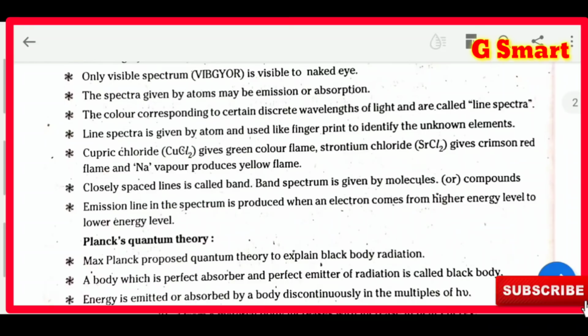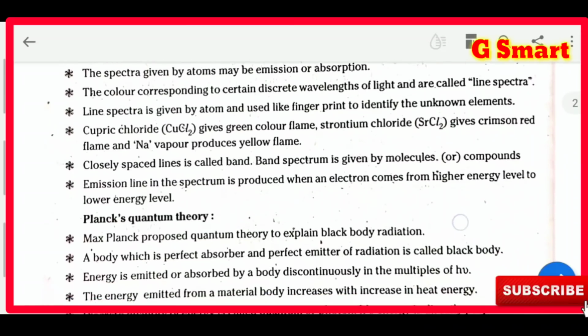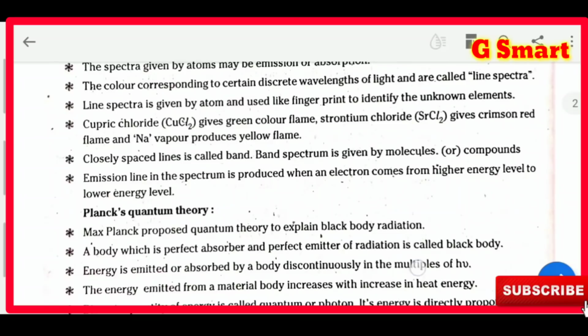The spectra given by atoms may be emission or absorption. That means when atoms emit or absorb, at that time only we are getting some color. The colors corresponding to certain discrete wavelengths of light are called line spectra. That means when the atom is absorbing or emitting some waves, that wavelength depends upon its color.